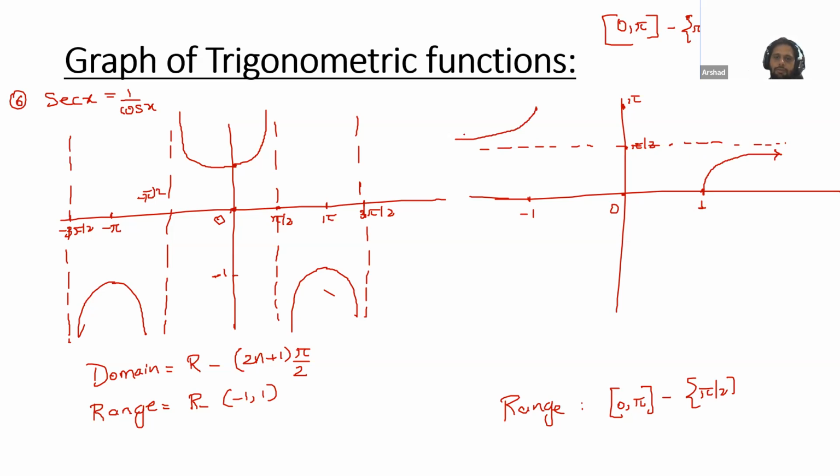The graph will be like this. Okay, so this is the graph. And what's the domain of this? Yes, R, except minus 1 to 1. So please note down this quickly. Then we will check how we need to remember these values.